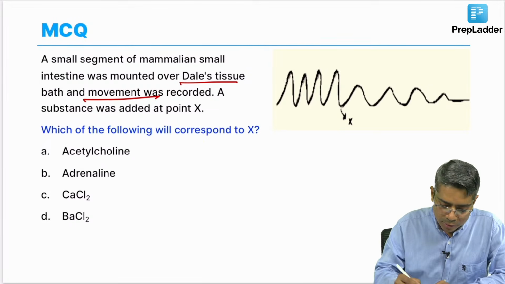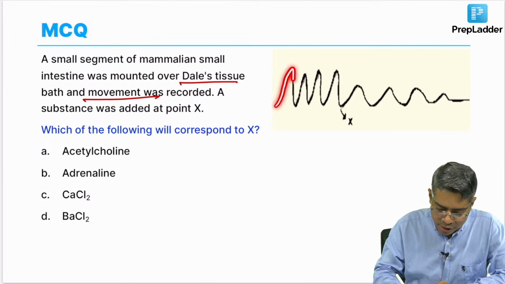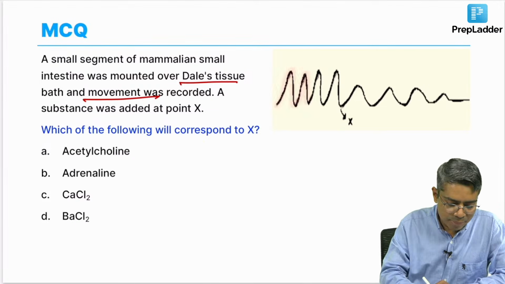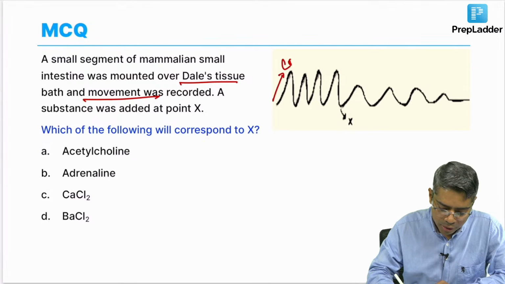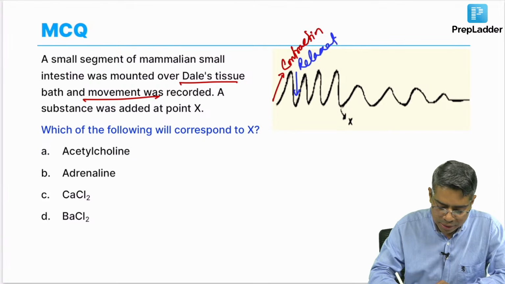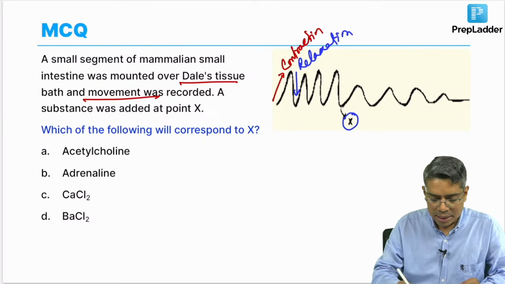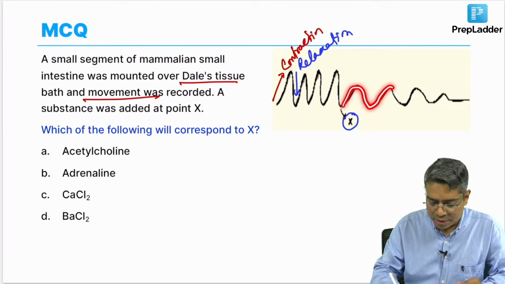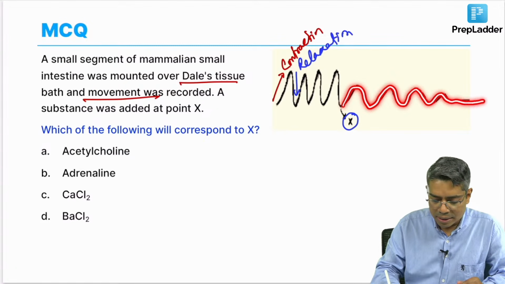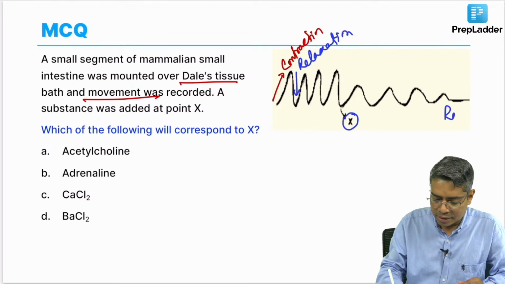So, if you follow this curve, the intestine is contracting, relaxing, that means this upward direction is the contraction of the intestine, okay, and this downward direction is the relaxation of the intestine, right. Now, whenever you are giving this drug X, the intestinal contraction and relaxation is decreasing gradually, and then there is complete relaxation of the intestine.